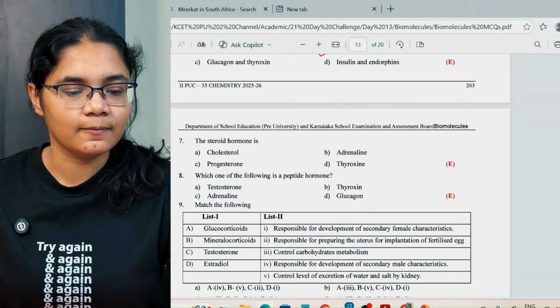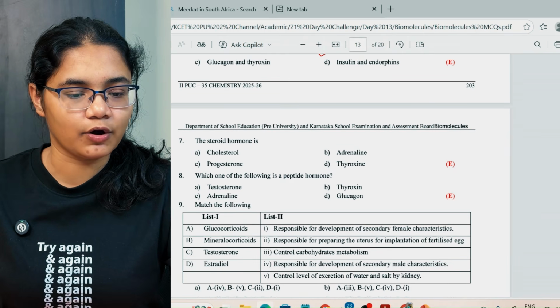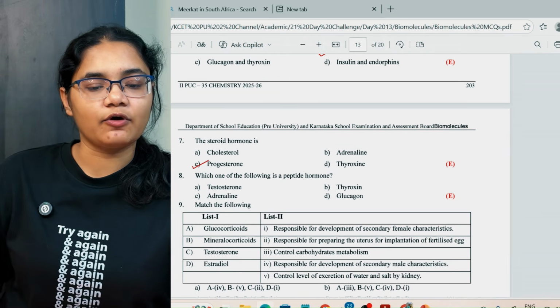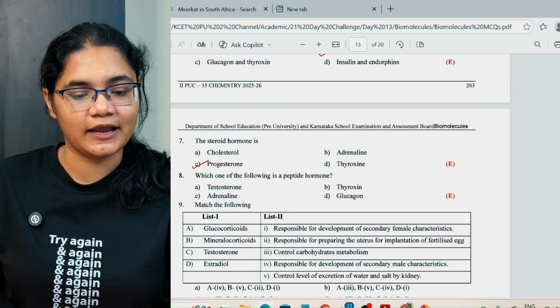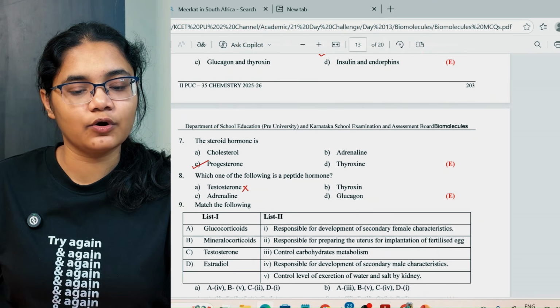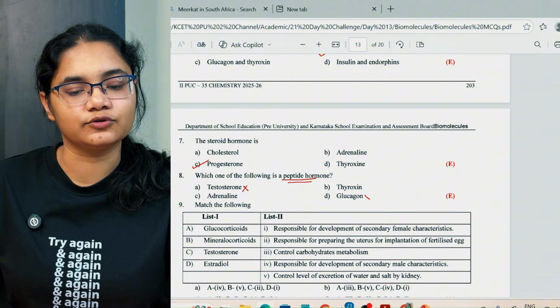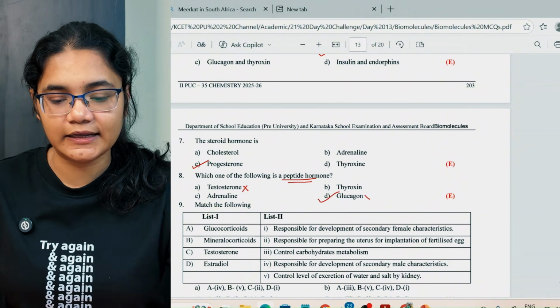Next, again the steroid hormone here is progesterone. Which of the following is a peptide hormone? So thyroxine, okay, this is a steroid hormone. Testosterone. Glucagon is a peptide hormone. Insulin and glucagon. So option number D here.